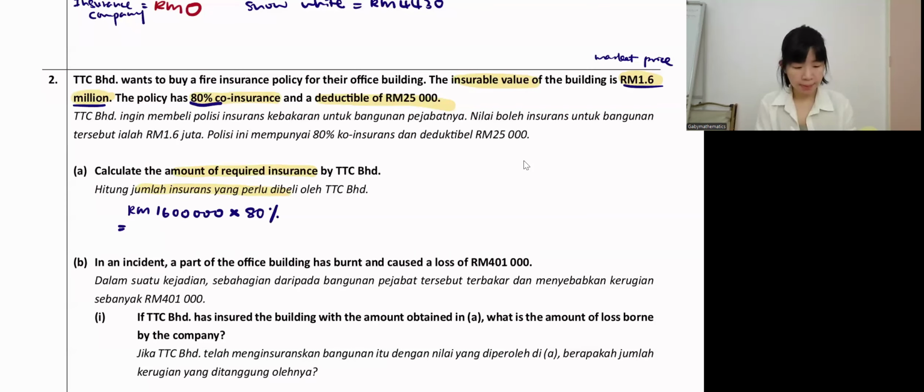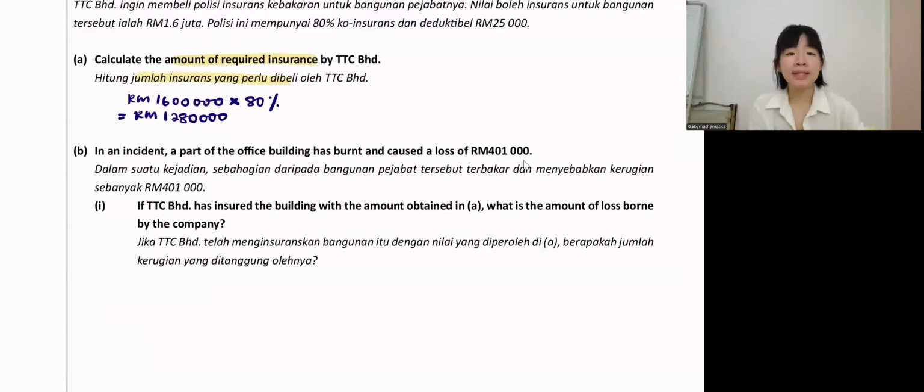Okay, 1.6 million times 80%. So that will be 1,280,000. Yep. So this is the amount should buy, which is the maximum amount already. Okay, so now in an accident, a part of office building has burned, caused a loss of 401,000.